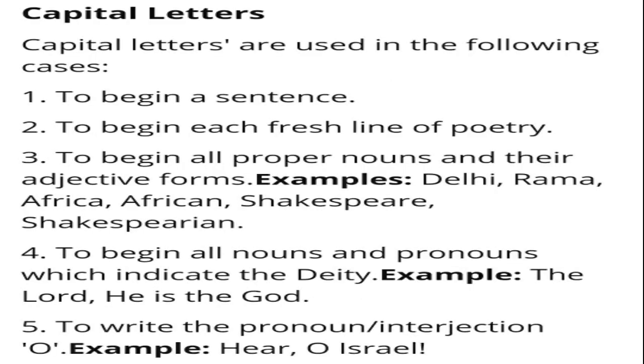Finally, let us discuss capital letters. Capital letters are used in the following cases: to begin a sentence, to begin each fresh line of poetry, to begin all proper nouns and their adjective forms, for example Delhi, Rama, Africa, African, Shakespeare and Shakespearean, to begin all nouns and pronouns which indicate the deity, for example the Lord, He is the God, and to write the pronoun or interjection O, like you see in this one: Hear, O Israel.